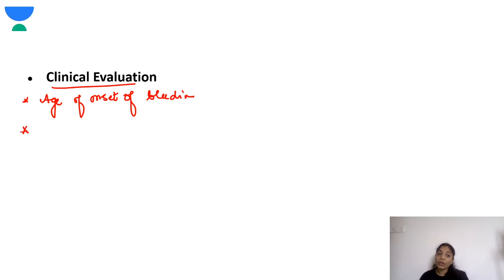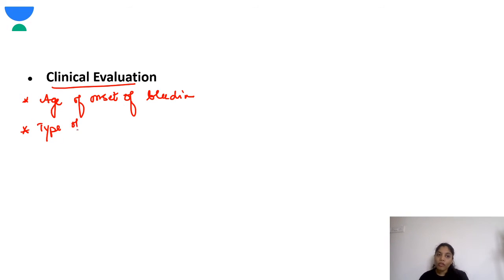Type and the site of bleeding. So basically now you have to know, is it a mucosal bleed or a cutaneous bleed or a deep vascular bleed? That will give you a clue. Is it an ecchymotic patch or just petechiae? That will give you a clue whether it will be a platelet disorder or a coagulation disorder. We'll be talking in the next slide about these types.